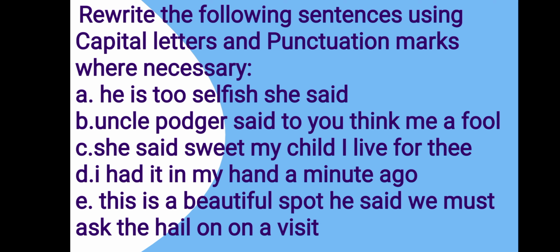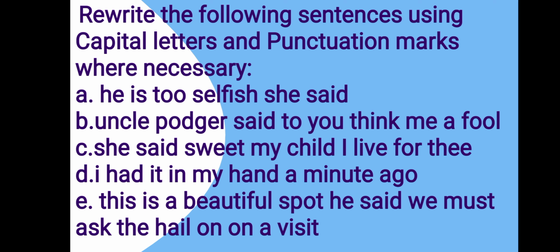Number A, he is too selfish she said. Number B, Uncle Podger said to you think me a fool. Number C, she said sweet my child I live for thee. Number D, I had it in my hand a minute ago. Number E, this is a beautiful spot he said we must ask the hell on a visit.